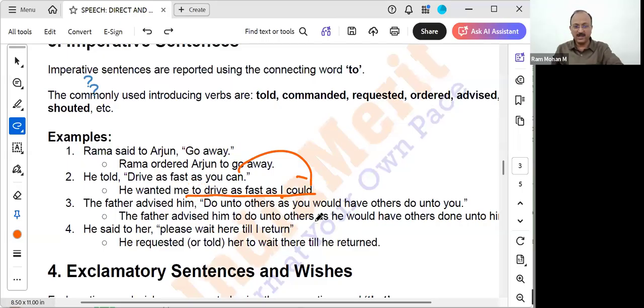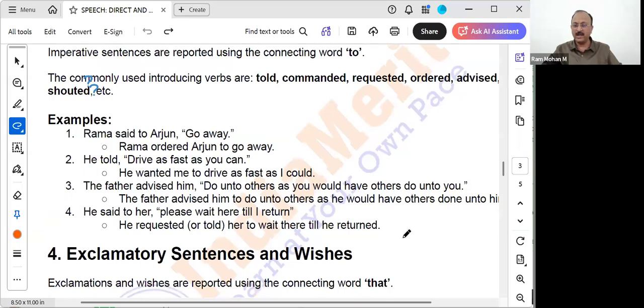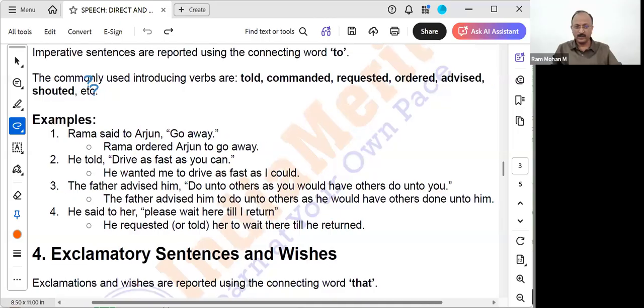Next, you see, the father advised him, "Do unto others as you would have done others do unto you." That means if you don't want others to shout at you unnecessarily, you should also have the habit of not shouting at others unnecessarily. This is the English proverb, correct? No: do unto others as you would have others do unto you. So the father advised him, "Do unto others as you would have others do unto you."